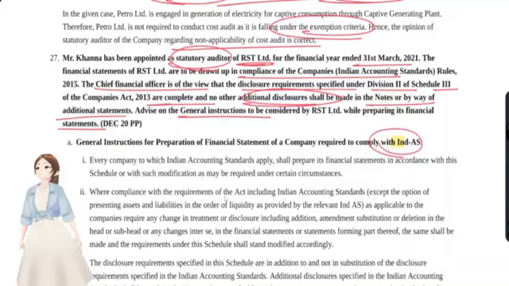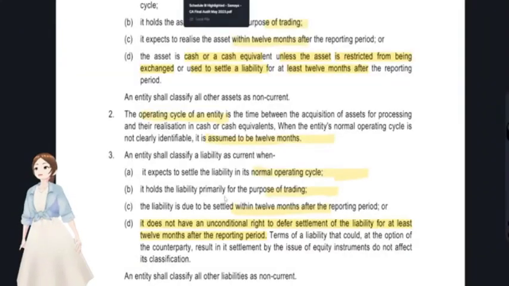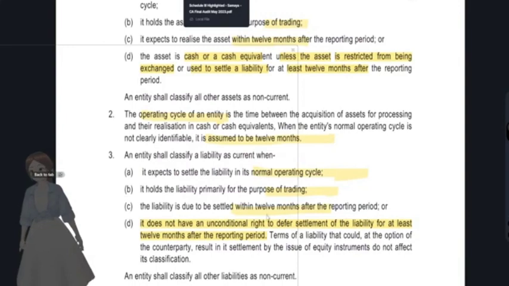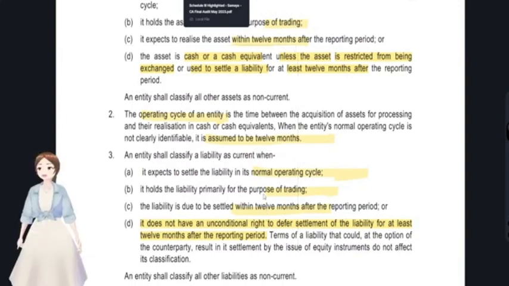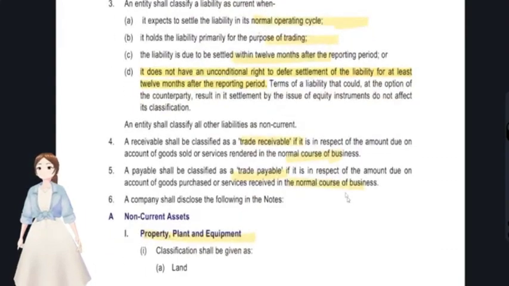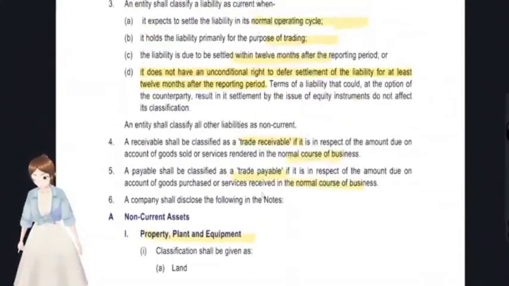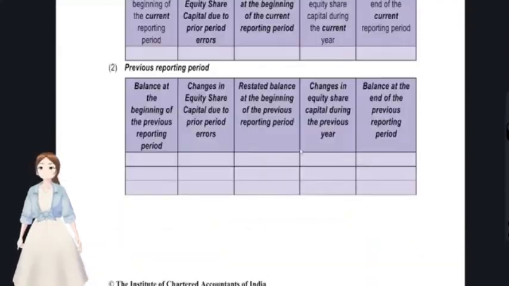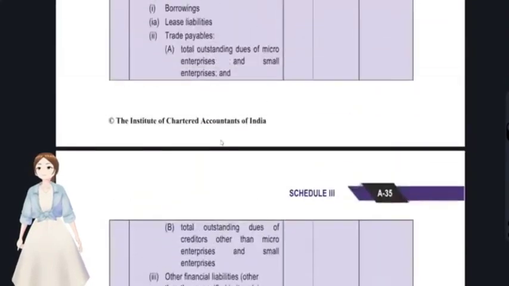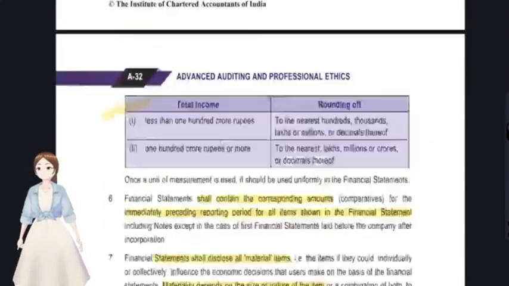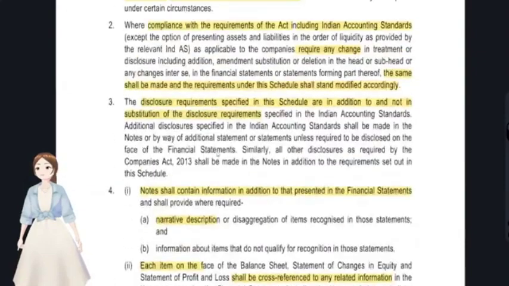Now we'll go to Schedule 3 where I have highlighted the things. This PDF is also shared in the Telegram channel. You might get that. I don't know guys, today the mouse and the pen both have been giving problems to me.